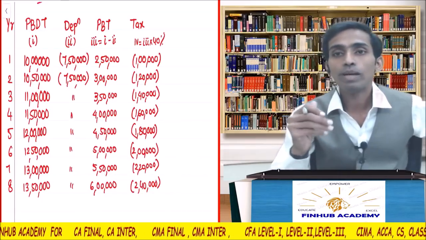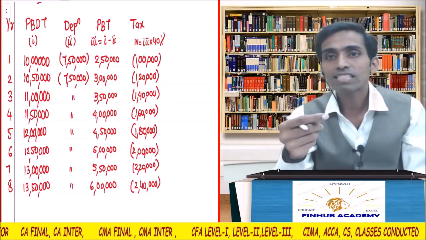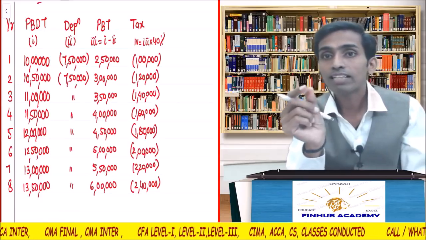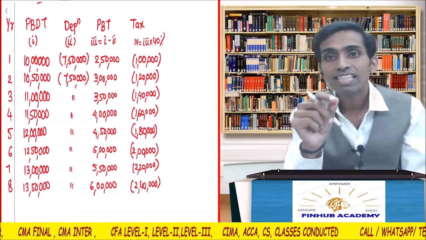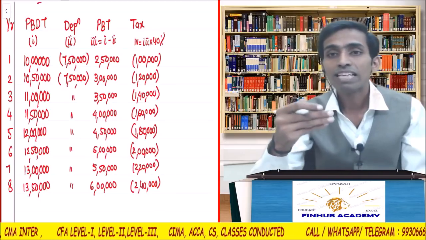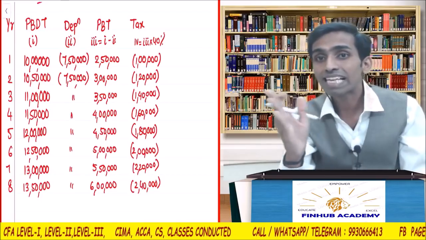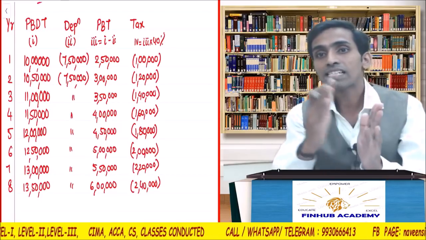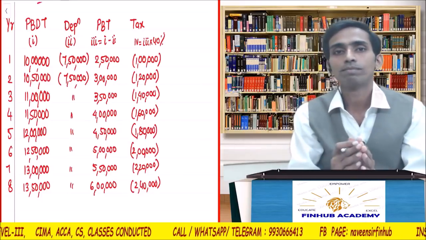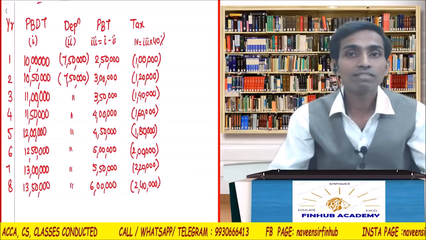Correct. So listen to the difference. When you have to multiply with a constant number, that constant multiplication should be taken first. 40% I took first, then the unconstant number, then equals to. Is that clear? When I have to constantly plus or minus any number, that number should be the second part. Means 10 lakhs minus 7 lakh 50,000 equals to 10 lakh 50,000 equals to 11 lakhs equals to. Is it clear? I hope everybody is clear with the trick.